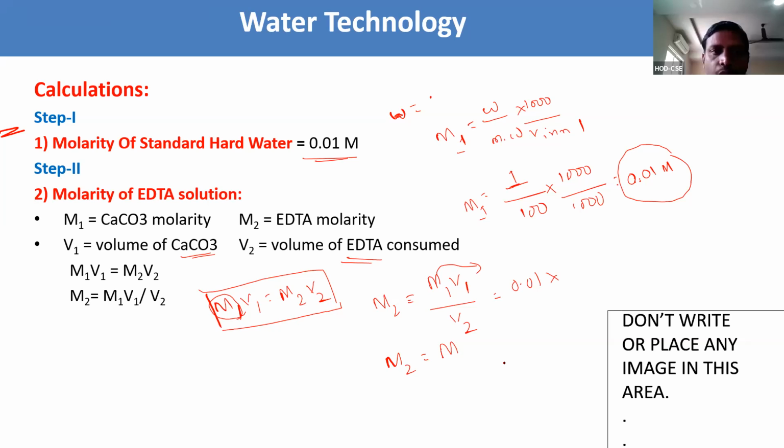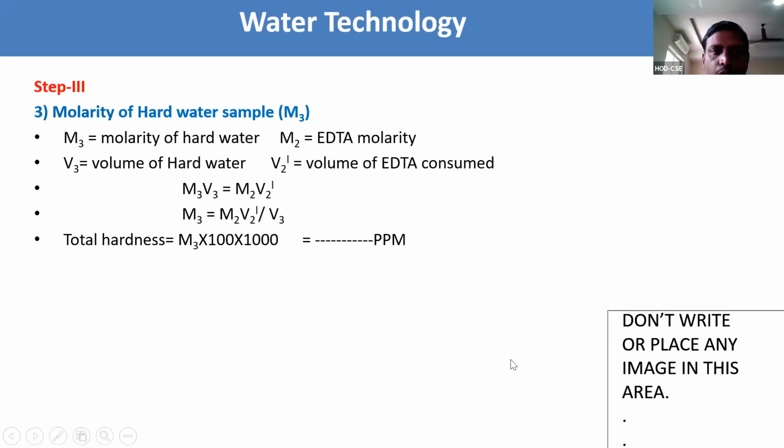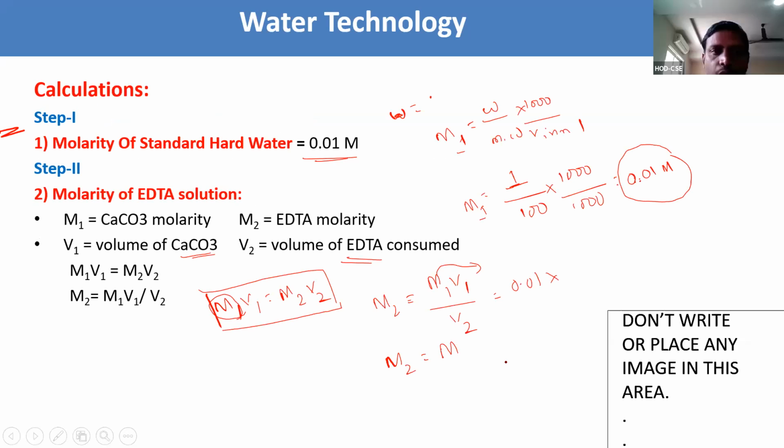How much volume are we taking? We are taking 20 ml of calcium carbonate solution, and V2 is how much volume of EDTA was consumed. By substituting these values, you will get M2, the molarity of the EDTA solution. Now come to the molarity of the hot water sample.